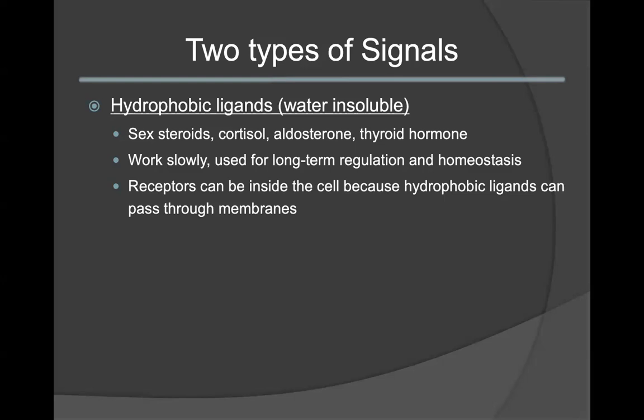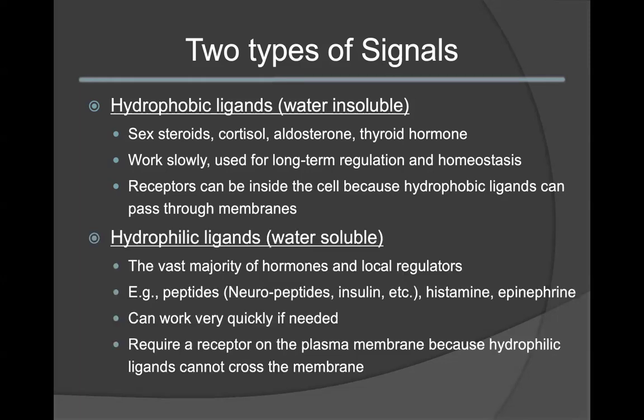In hydrophobic ligand pathways, receptors can be inside the cell in the cytosol, and this is because, if you remember membrane transport, hydrophobic or nonpolar molecules can easily cross through the cell membrane. As a result, the receptors for these hydrophobic ligands will be inside of the cell.